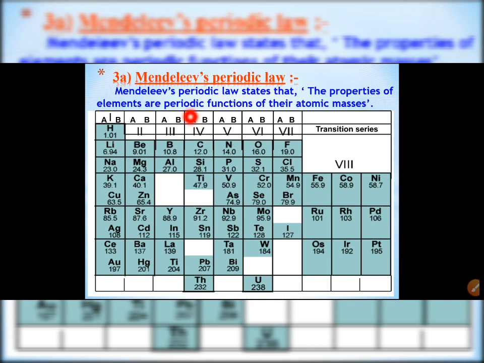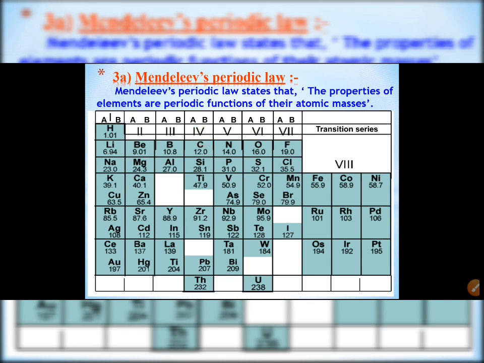Here you can see Mendeleev's periodic law states that the properties of elements are periodic functions of their atomic masses, and this is the periodic table, Mendeleev's periodic table. In this periodic table, Mendeleev arranged 63 elements because at that time 63 elements were known.